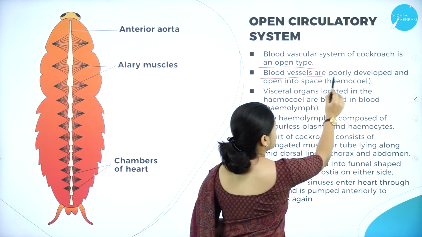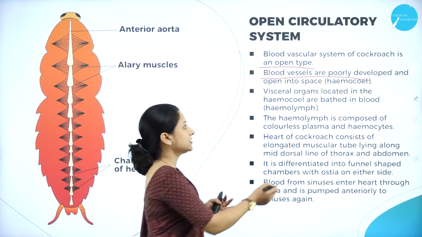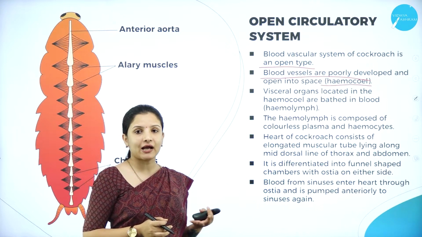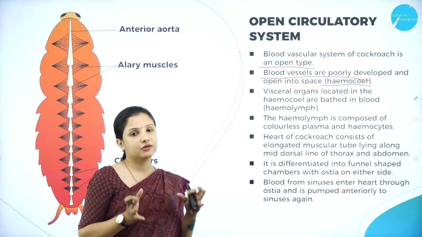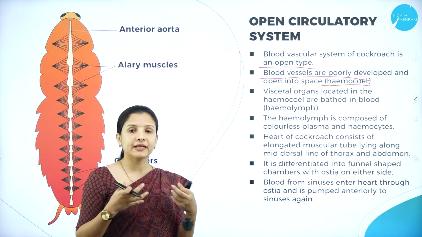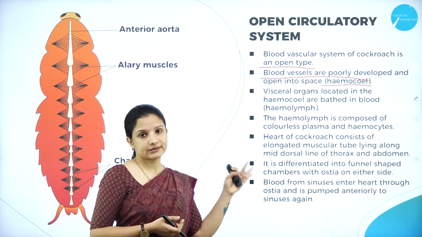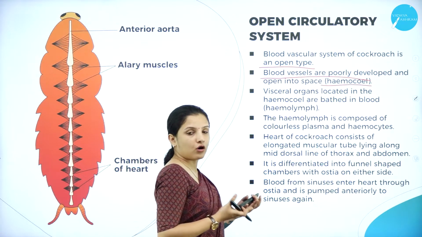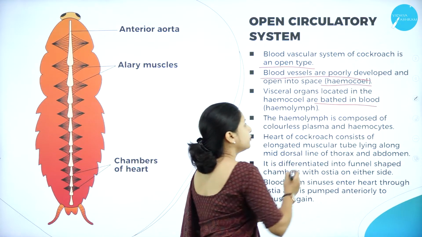And why? Because the blood vessels are poorly developed, and they open into spaces called the hemocoel. Hemo means related to the blood, and coel means cavity. So they open into the cavity, and in that cavity all the organs will be present, completely covered by blood, because there is nothing like a perfect circulatory system in this case. The visceral organs, whatever organs are present inside the body of the cockroach, are usually bathed in a pool of blood.